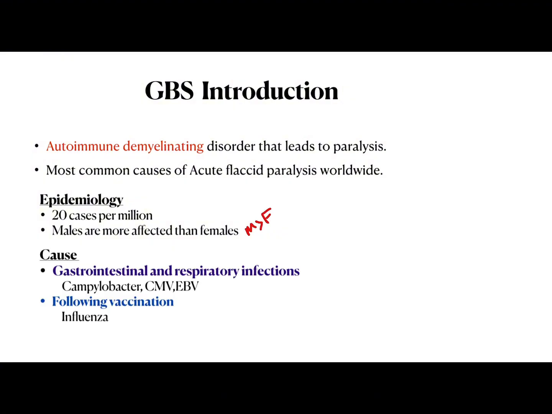So what are the causes of GBS? It may occur following an antecedent infection, mainly GI or respiratory infection. The common agents of these infections are Campylobacter jejuni, cytomegalovirus, or Epstein-Barr virus. Or it may occur following vaccination, like influenza or COVID-19.